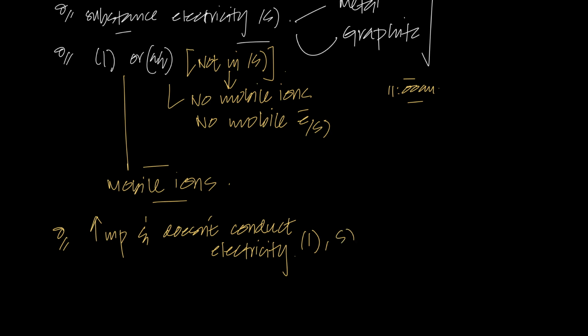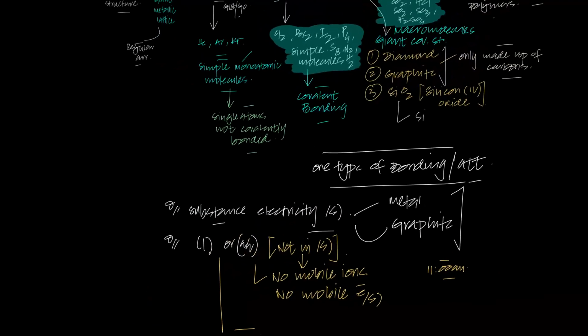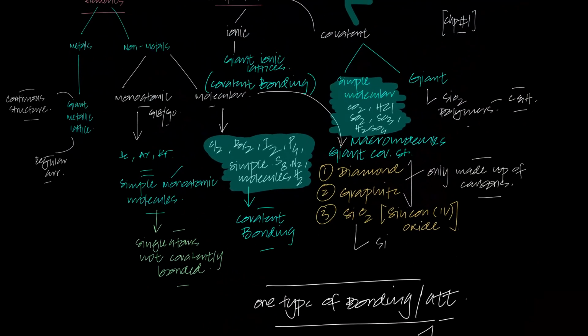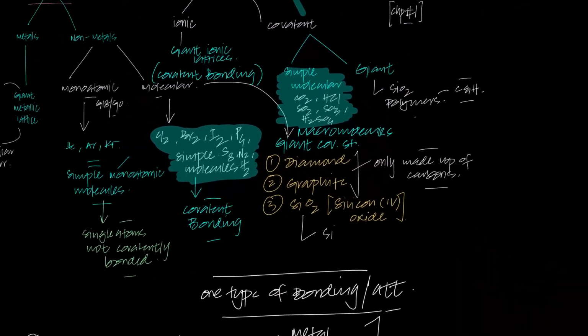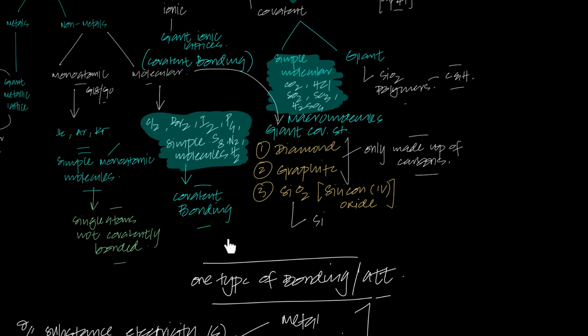That's the question. So where should your brain go? You know that ionic compounds do conduct electricity when molten, metals do conduct electricity, and graphite does conduct electricity. Which substances don't conduct electricity in any state and have a high melting point? Oh my God, we go to giant covalent structures.